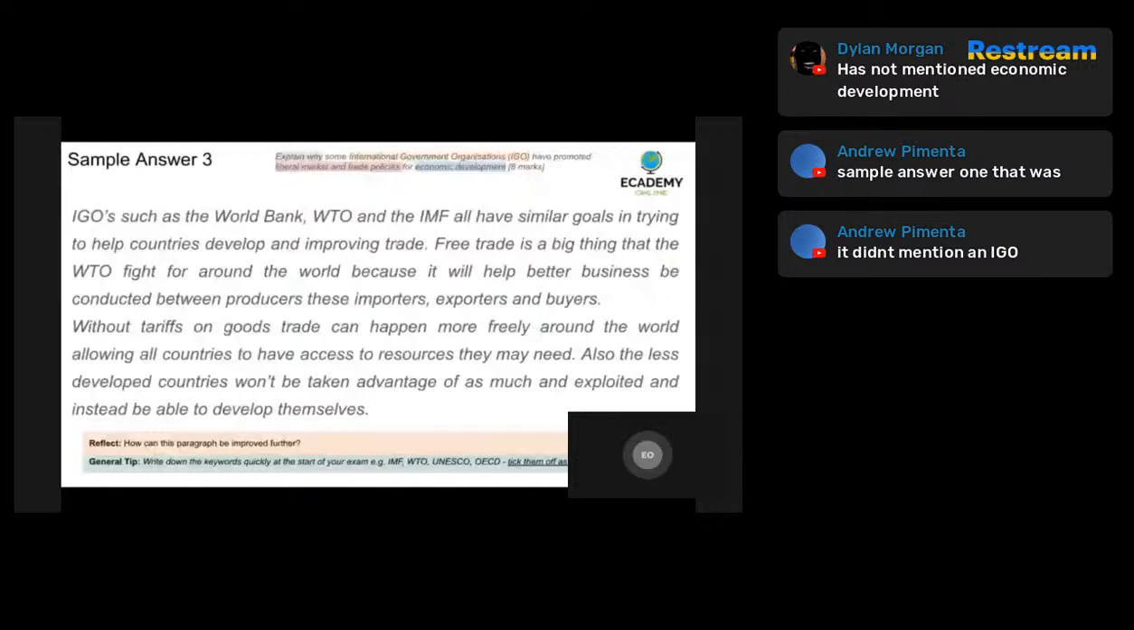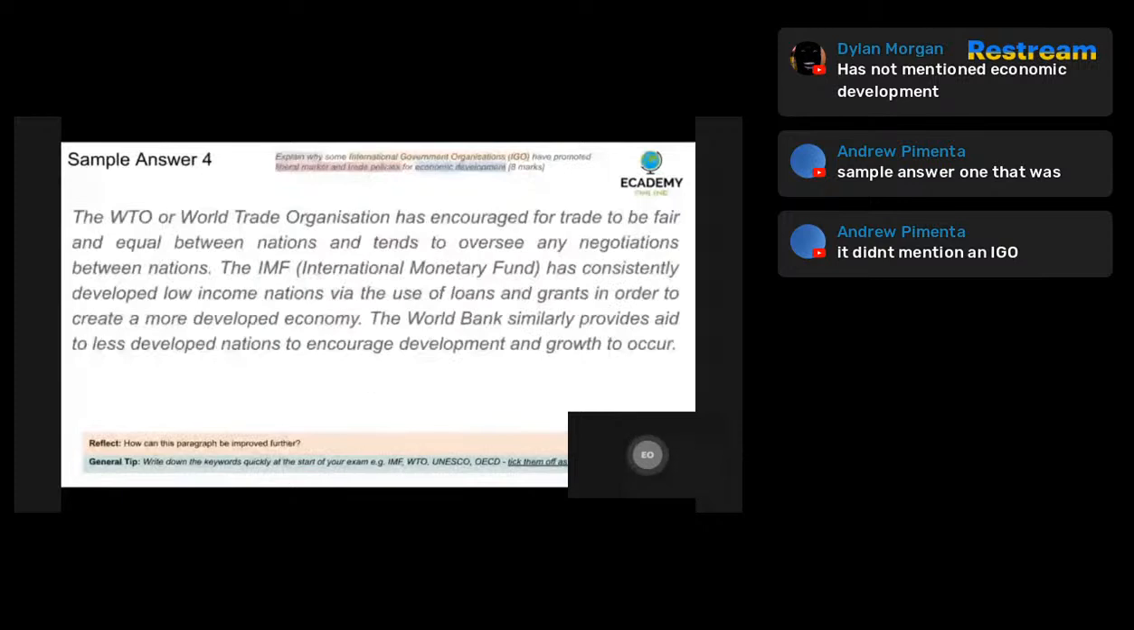Sample answer 4. The World Trade Organization, or the WTO, has encouraged for trade to be fair and equal between nations and tends to oversee any negotiations between nations. The IMF, the International Monetary Fund, has consistently developed low-income nations via the use of loans and grants in order to create a more developed economy. The World Bank similarly provides aid to less developed nations to encourage development and growth to occur.